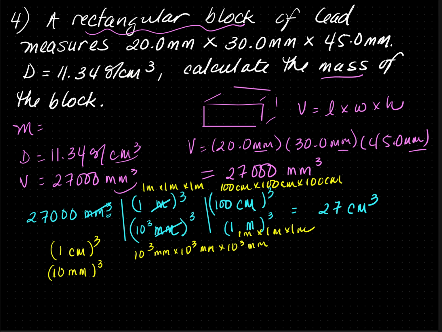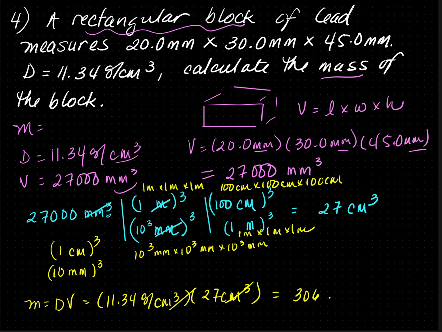So now I could plug in. We know that mass is equal to density times volume because we solved it in the previous slide. So this is going to be 11.34 grams per cubic centimeter times 27 cubic centimeters. The centimeters cancel out. It goes to 306.18. Going back, we're going to do sig figs.